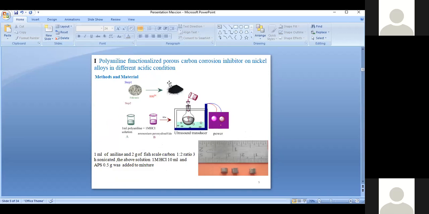In the polyaniline functionalized carbon, we take a physical carbon source and pyrolyze it at 1800 degree temperature. Then we got the carbon black. Then we further move to the polyaniline functionalized carbon matrix. We prepared two solutions, A and B. Solution A is aniline as well as 1 molar HCl. Then we added ammonium peroxide as the initiator. Then we continued sonication up to 3 hours. After that, the polymer formed on the base of the porous carbon.